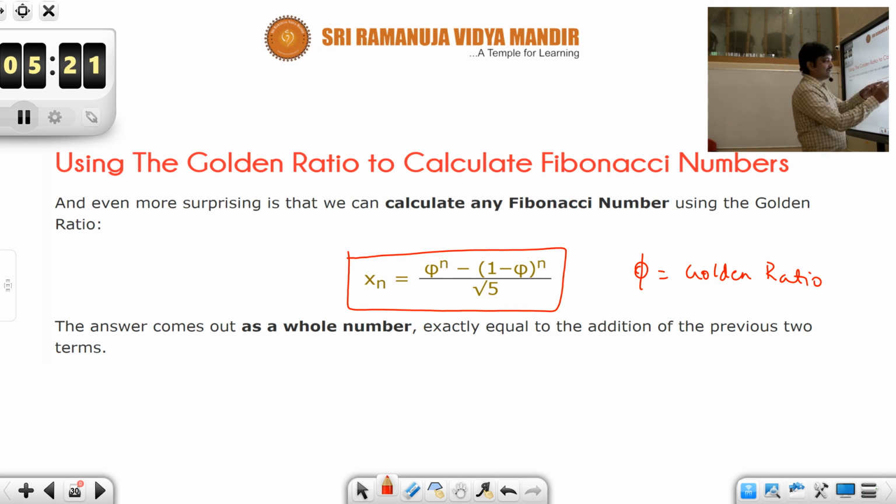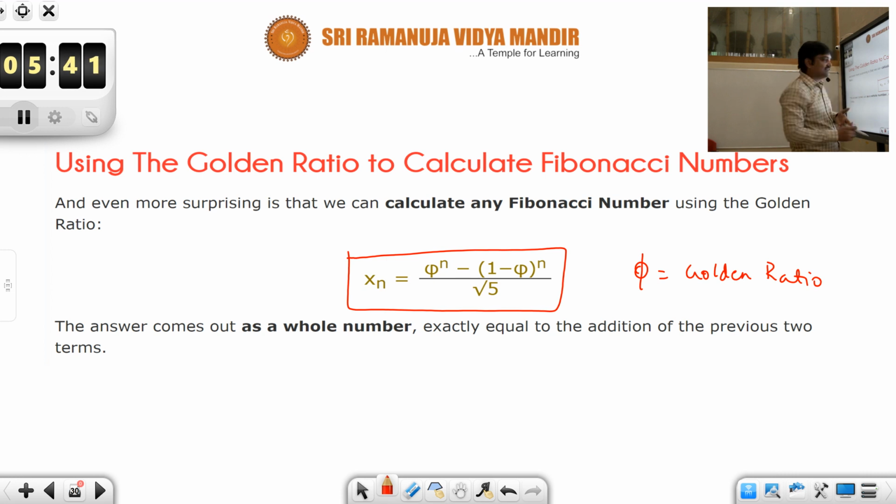And though these look like irrational numbers because of 1.618, still if you calculate it, you will come across a natural number. Because Fibonacci numbers are obviously natural, right? You are starting with 1, 1 and adding the previous two terms to get the next term.